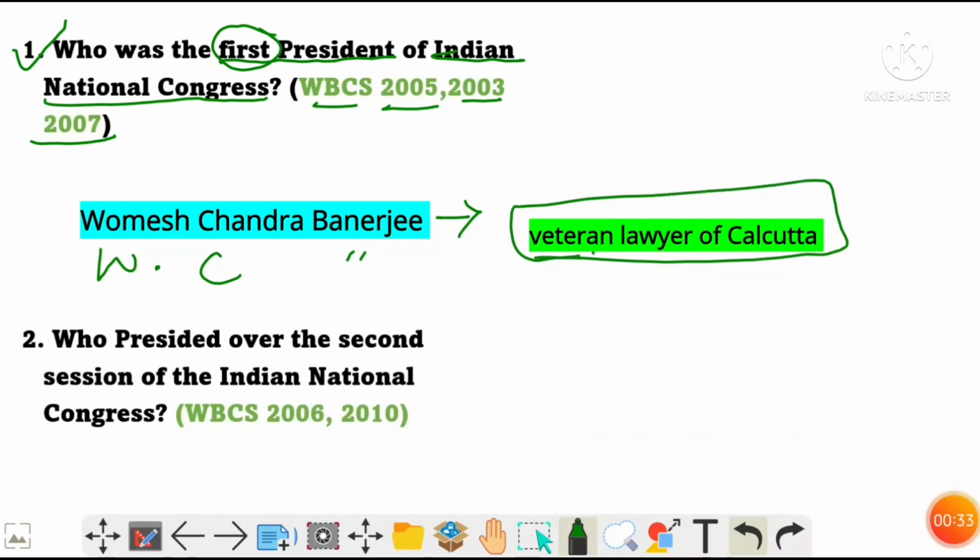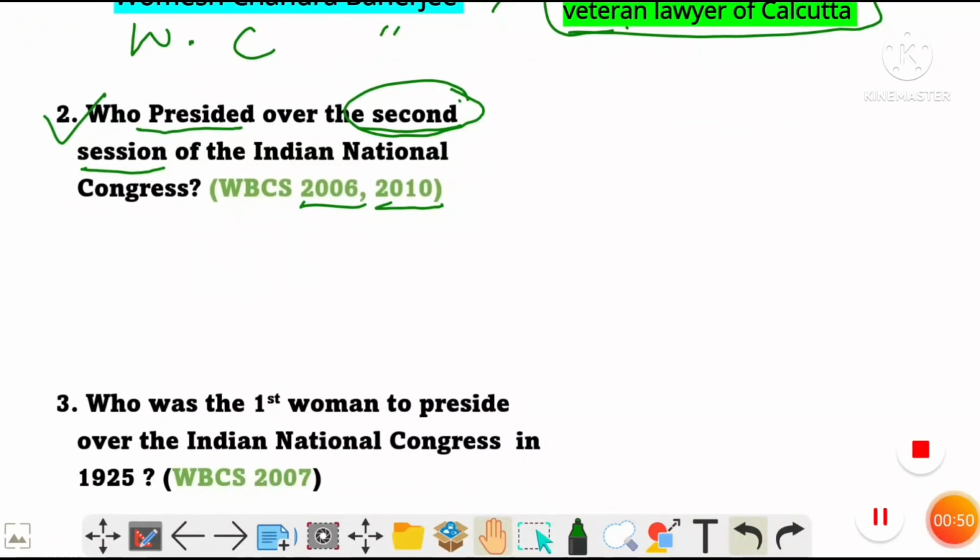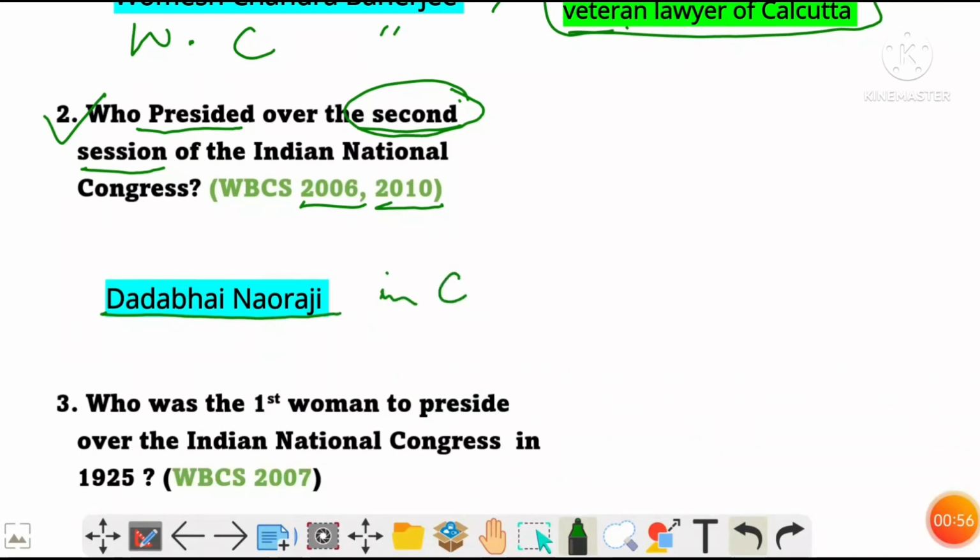Next question is question number 2. Who presided over the second session of the Indian National Congress, or who was the president of the second session? This question was asked in WBCS 2006 and 2010. So the second president was Dadabhai Naoroji, and it was held in Calcutta in the year 1886.